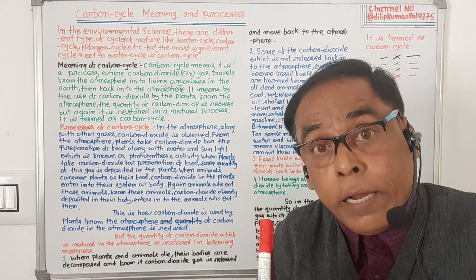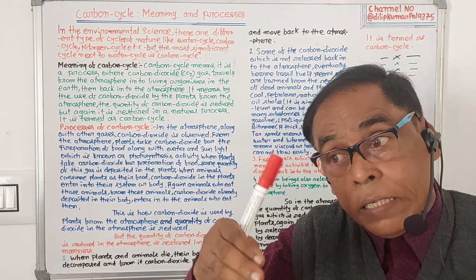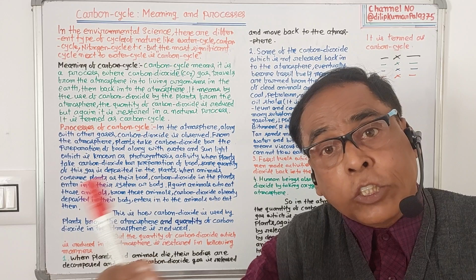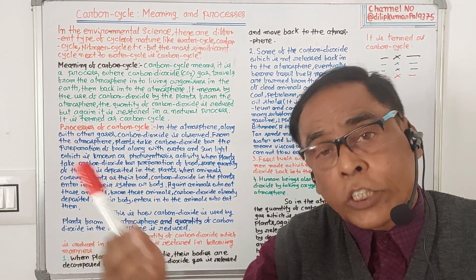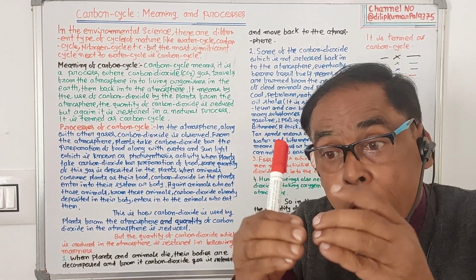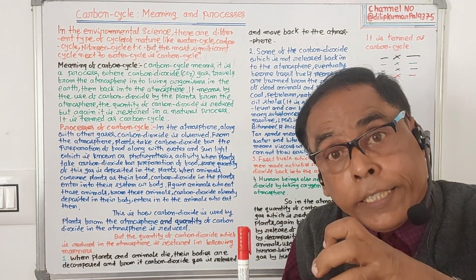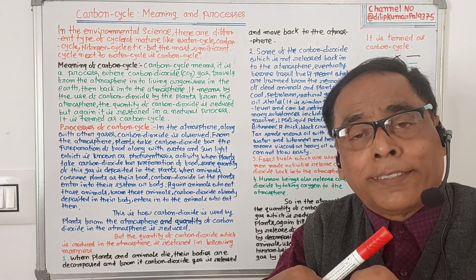When plants prepare their food by taking carbon dioxide from the atmosphere, water from the soil, and sunlight from the sun rays, some amount of carbon dioxide gas is deposited in the plants.